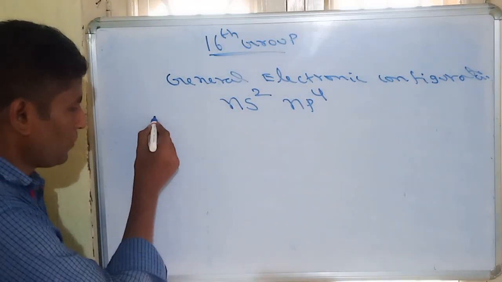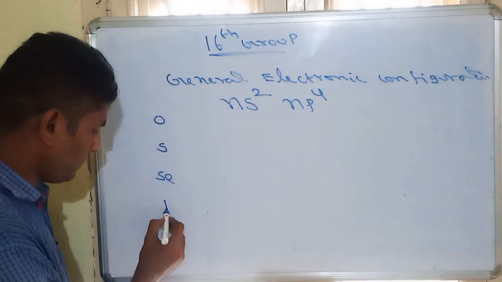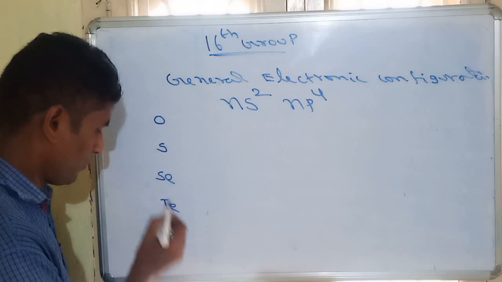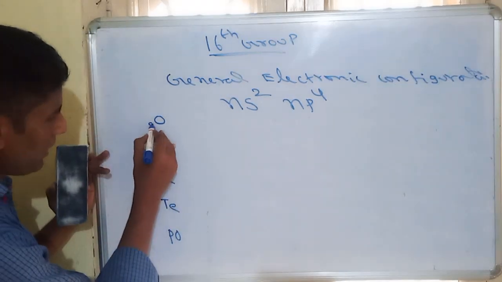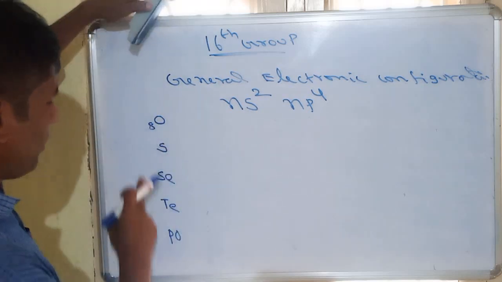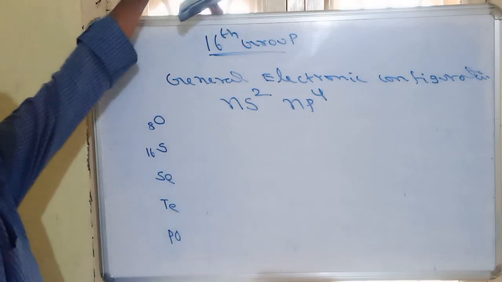For example, if you are observing oxygen, sulfur, selenium, tellurium and polonium, the atomic number of oxygen is 8 and the atomic number of sulfur is 16. So how to identify atomic numbers?